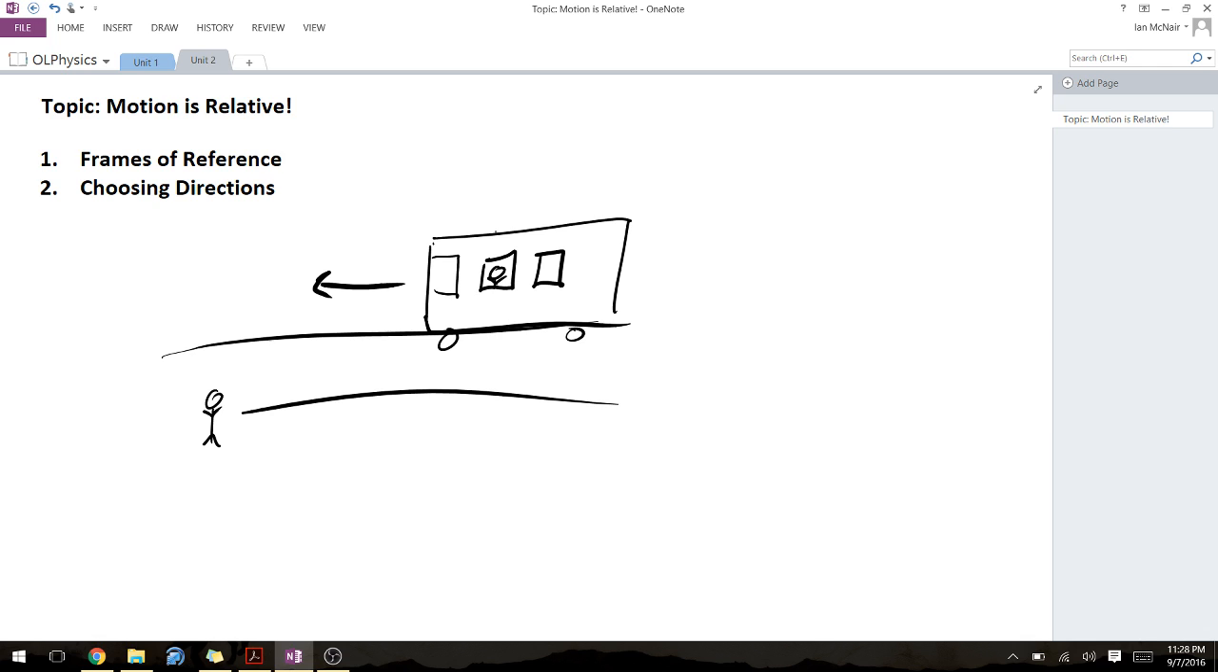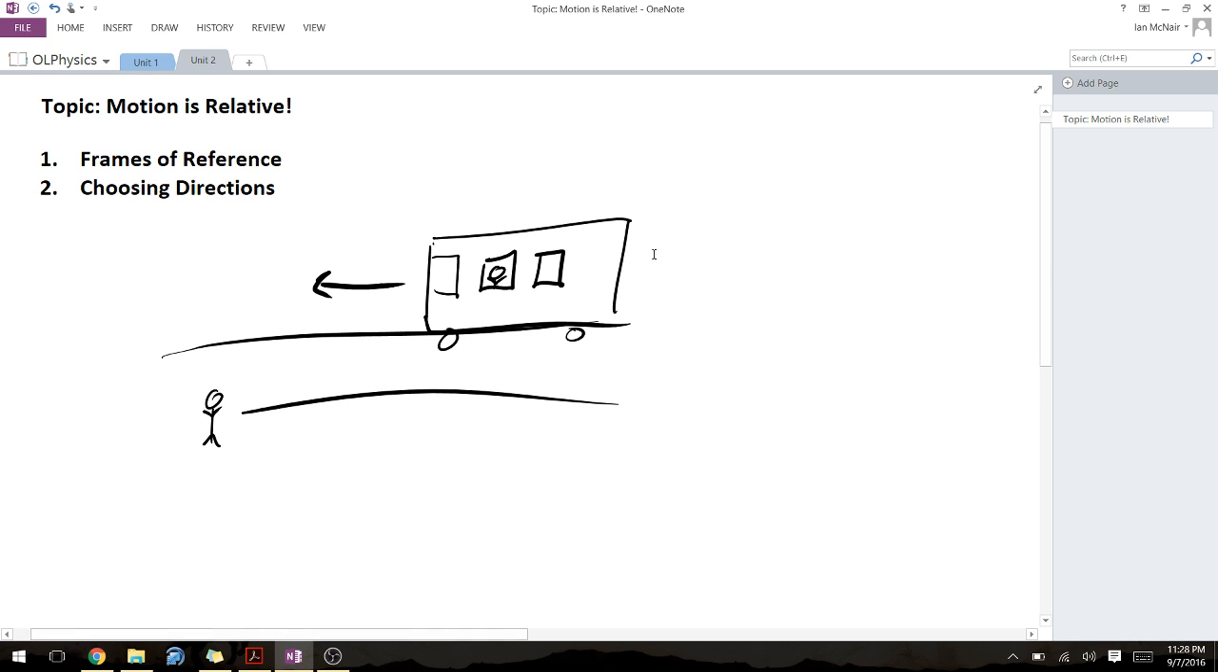And yet, something that this guy could do is say something very similar. This person on the bus could very easily say that I'm not moving and you're the one who's moving. Because if you're on a bus and you're sitting down, that doesn't really seem like moving too much, right? So motion depends on your frame of reference.